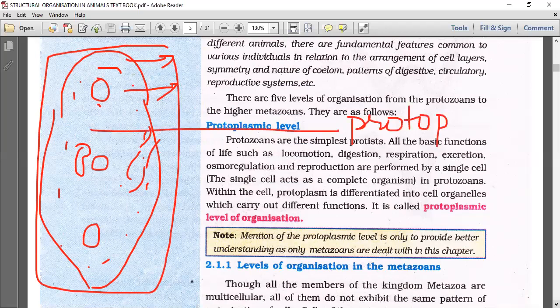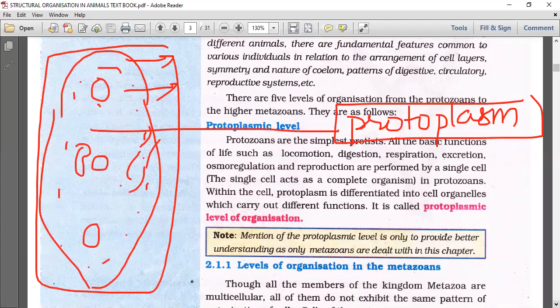Ectoplasm plus endoplasm plus all the cytoorganelles we call protoplasm. So what type of organization is present in amoeba, euglena, paramecium, and all the kingdom Protista groups or protozoans?